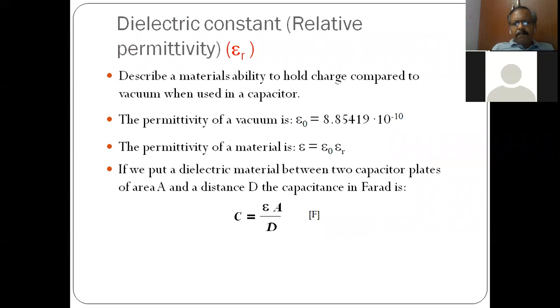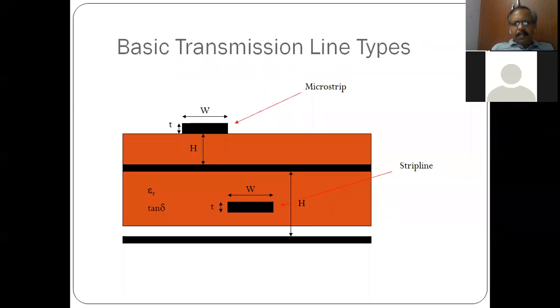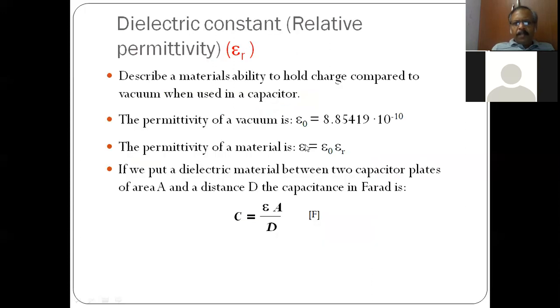So when you have a PCB, the dielectric constant, the relative permittivity, these are very important. Whenever you come across dielectric constant in a capacitor, the same idea is used in a PCB also. In the previous case, this is your dielectric. These are conductors. This is dielectric. So the permittivity of vacuum is given. Permittivity of material can be calculated, and there is a capacitance associated with any two lines separated by a dielectric.